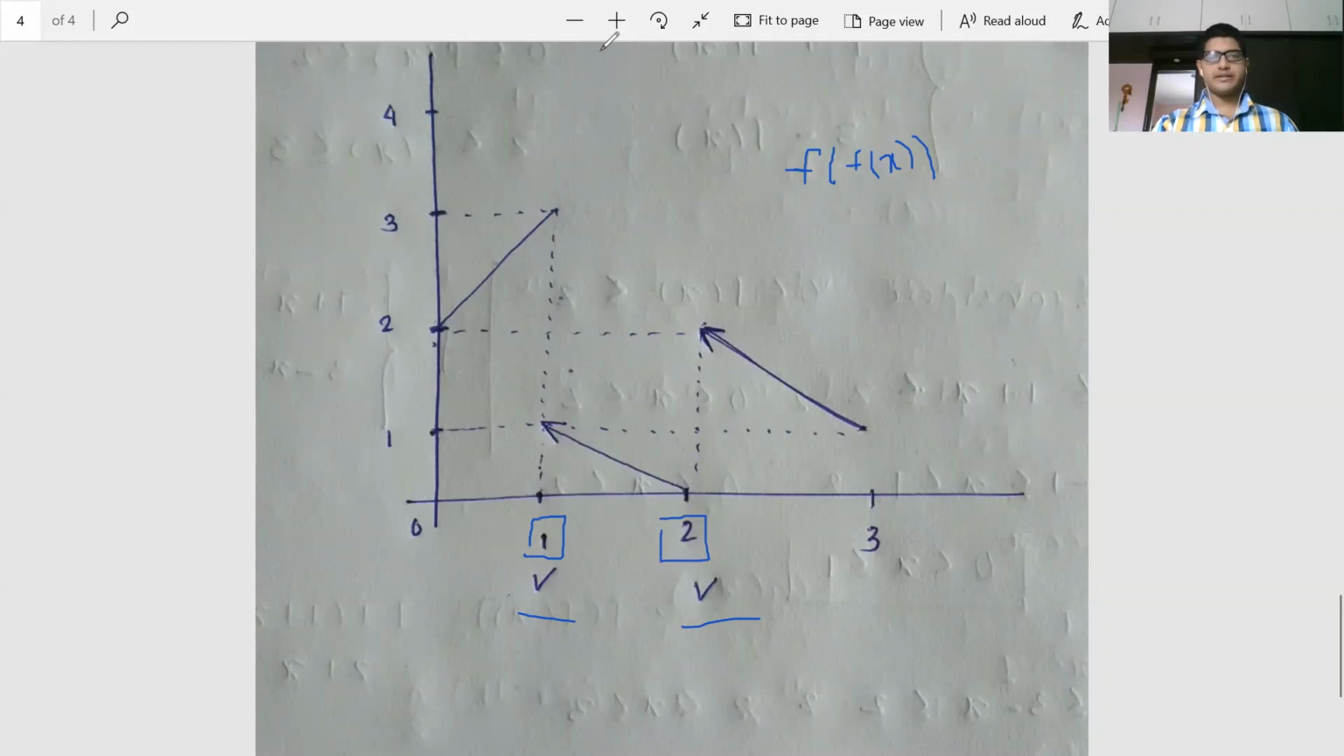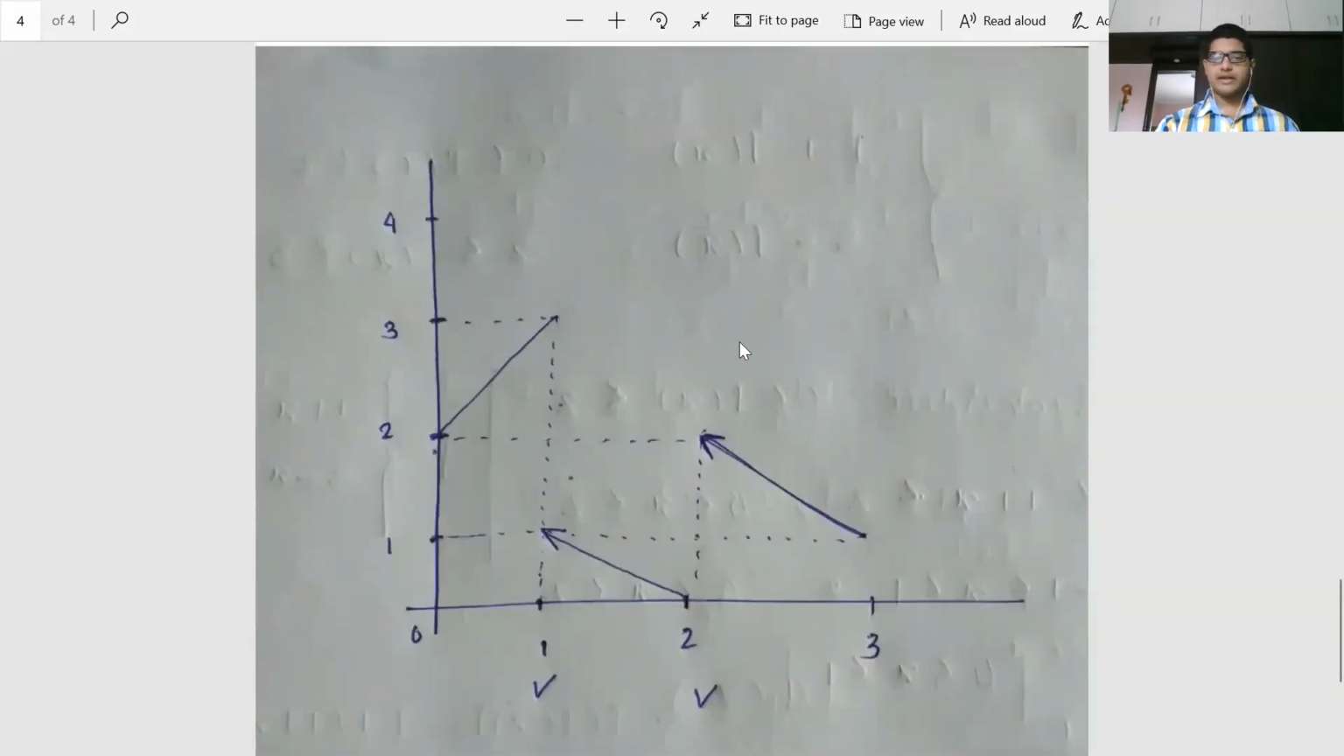So I think this completes the chapter of continuity, and from the next lecture I would be starting differentiability. It is also a very short topic, so it would not take a large amount of time, but I hope you saw various examples of continuity.